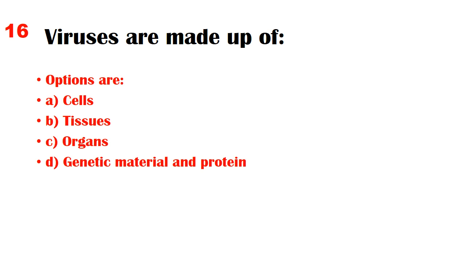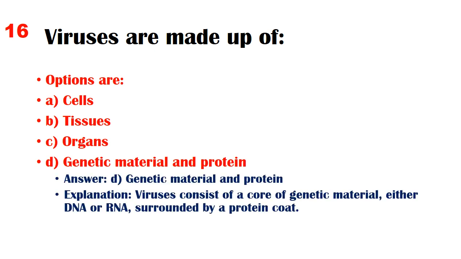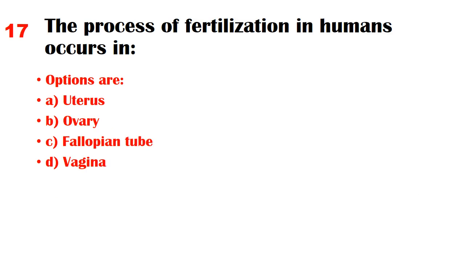Options are A. Cells, B. Tissues, C. Organs, D. Genetic material and protein. Answer: D. Genetic material and protein. Explanation: viruses consist of a core of genetic material, either DNA or RNA, surrounded by a protein coat. The process of fertilization in humans occurs in.